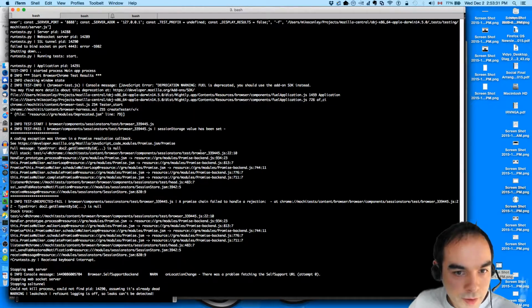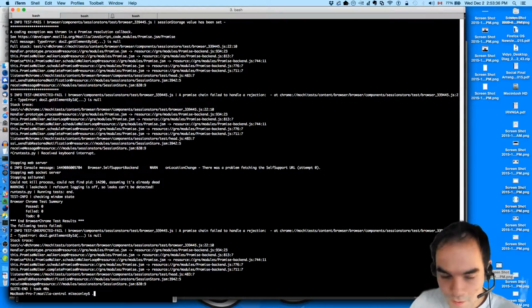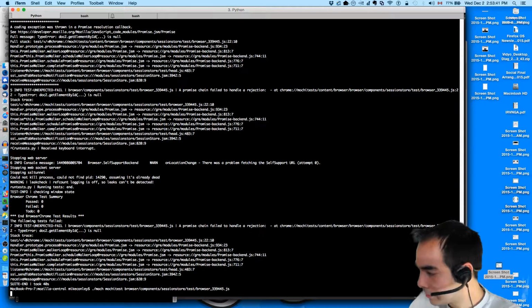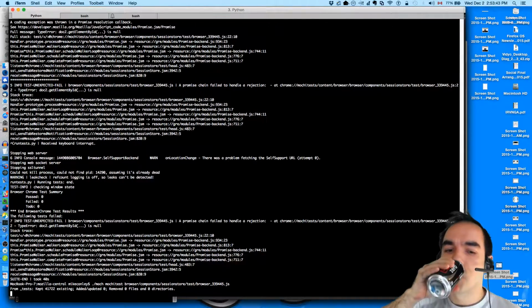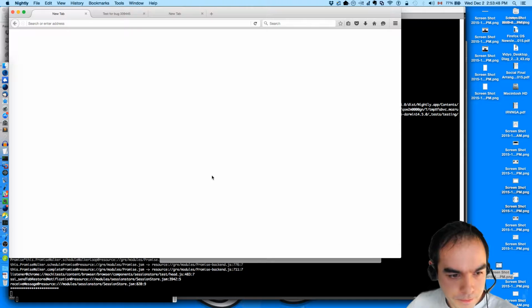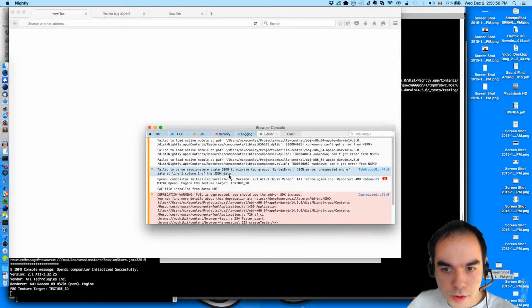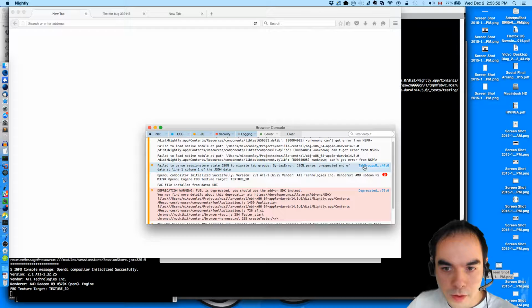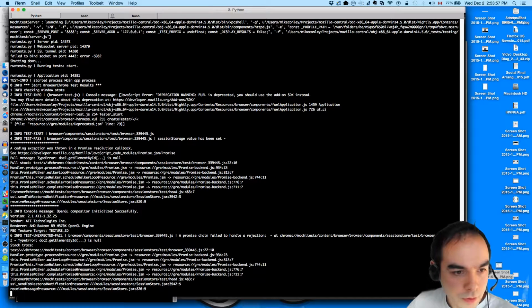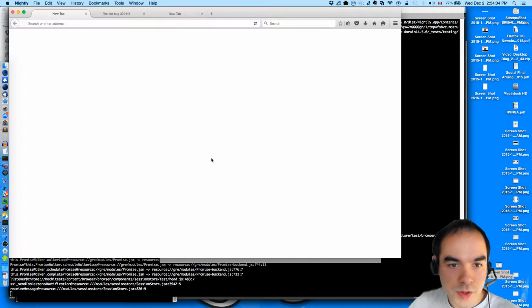Why would that be failing? Let's run this test in isolation, see if we can figure out why. Is there any error that we need to know about? Except for this one, a promise chain.